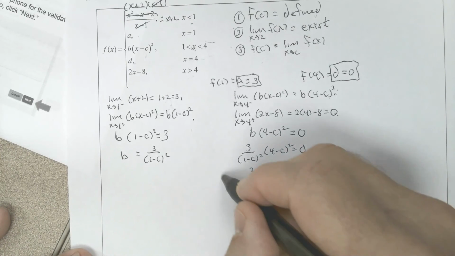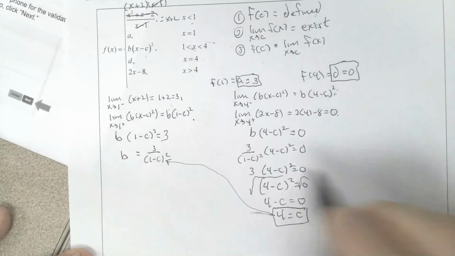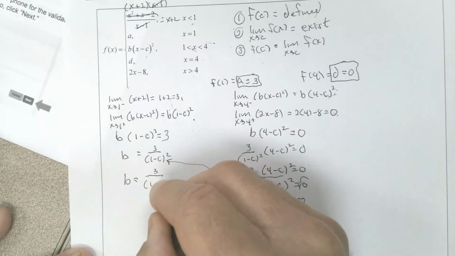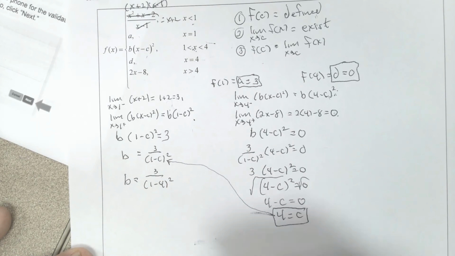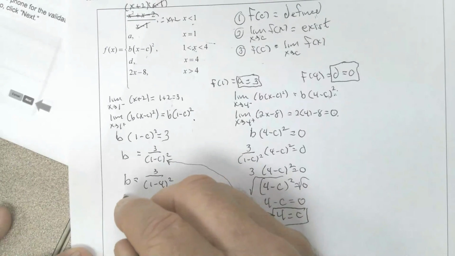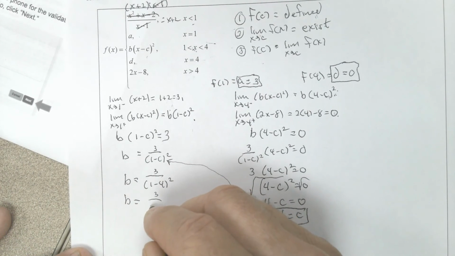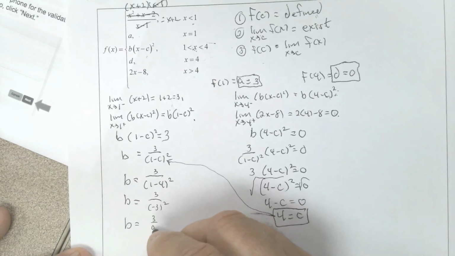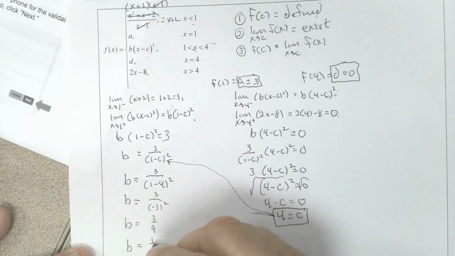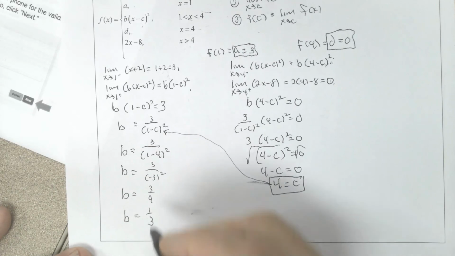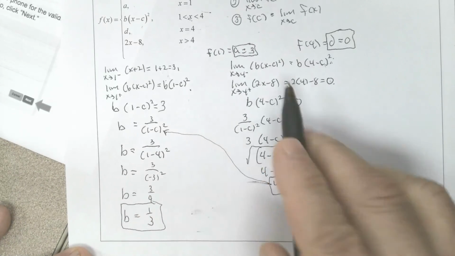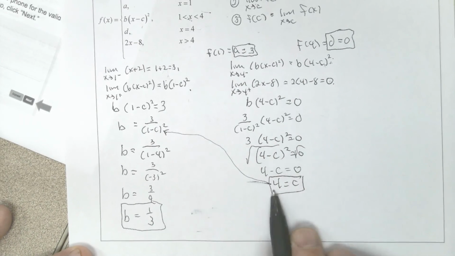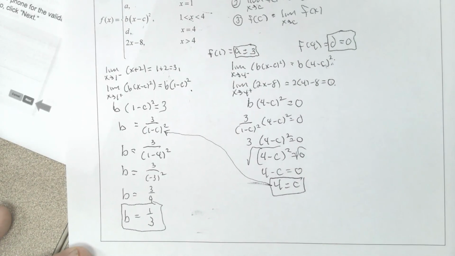And then I take this 4 and I'm going to put it back in there for that c and solve for b. So b is going to be 3 over 1 minus 4 squared, which means b is going to equal 3 over negative 3 squared, which means b is going to be 3 over 9, which means b equals 1/3. And there's my 4 answers. A equals 3, B equals 1/3, C equals 4, and D equals 0. I hope this helps.